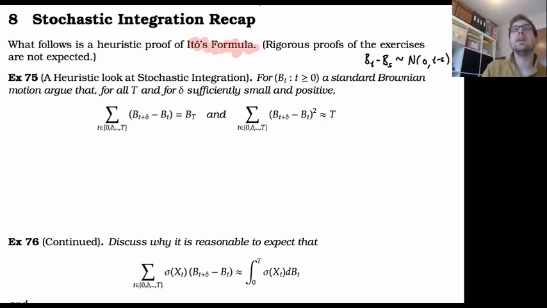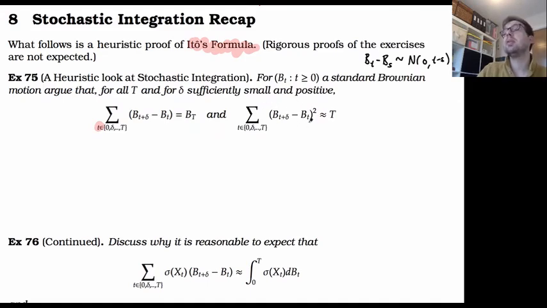The first one is that if we sum from time 0 to t, taking gaps of size delta, the sum of B(t + delta) - B(t) is going to end up as just the Brownian motion at time capital T. And if we sum over times 0, delta, 2 delta, all the way up to T, the sum of (B(t + delta) - B(t))^2 is approximately equal to capital T. If this was a deterministic process, this would vanish to 0.